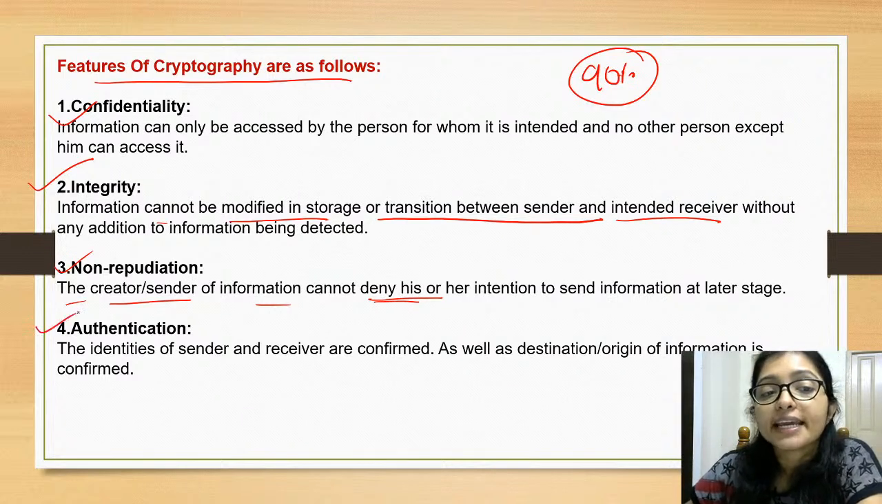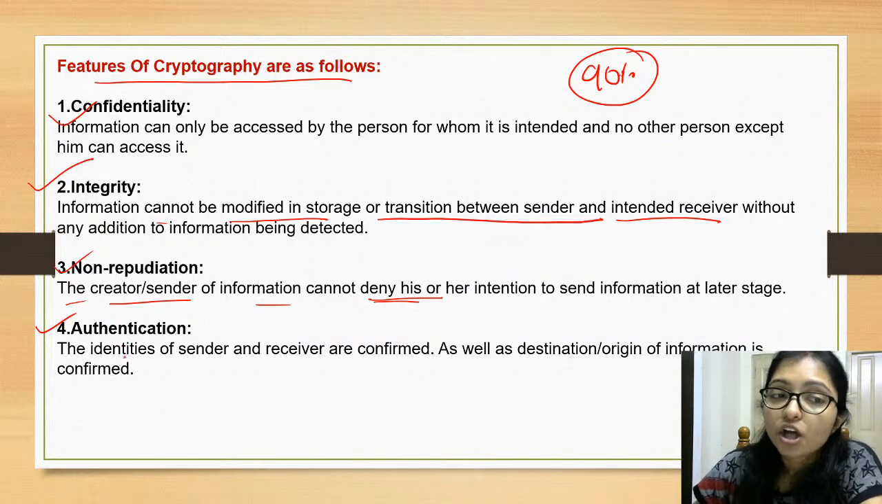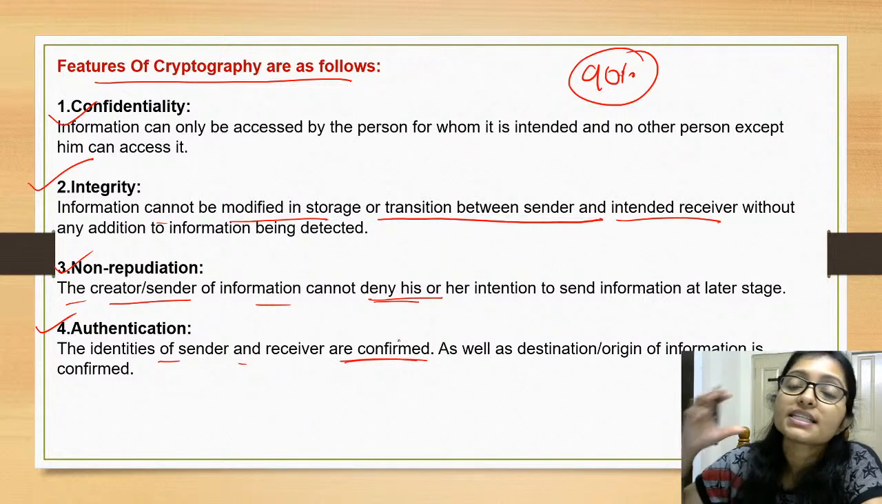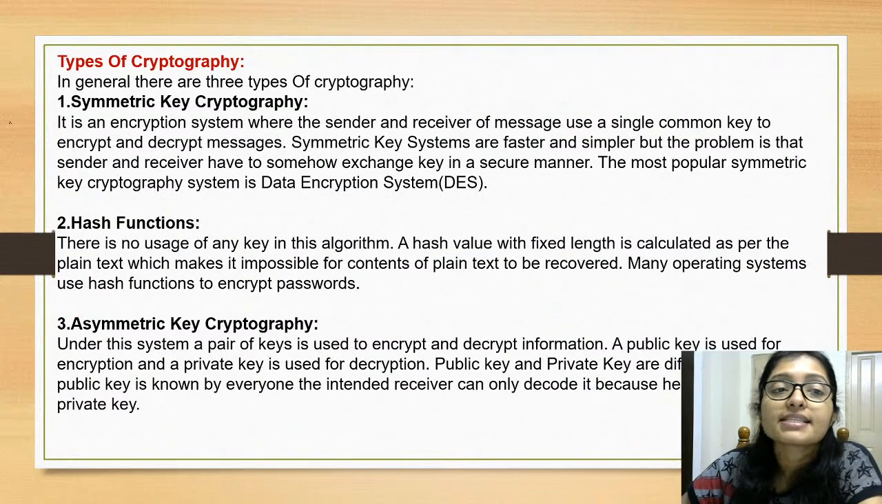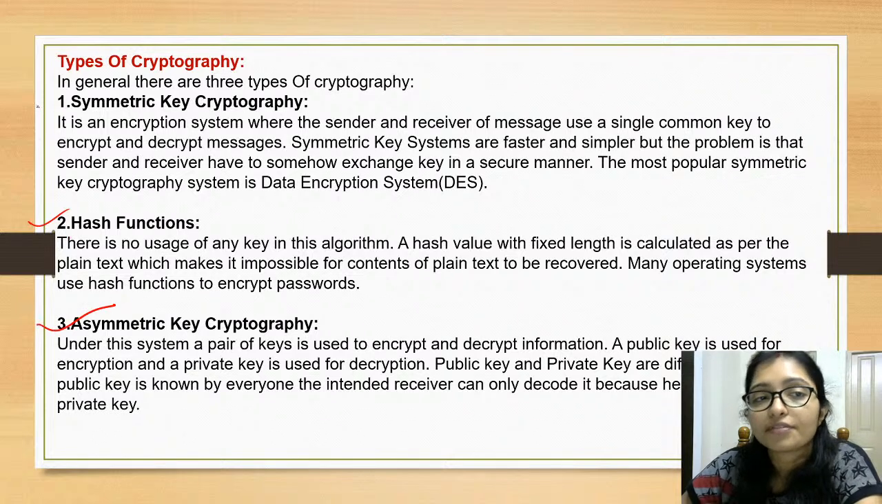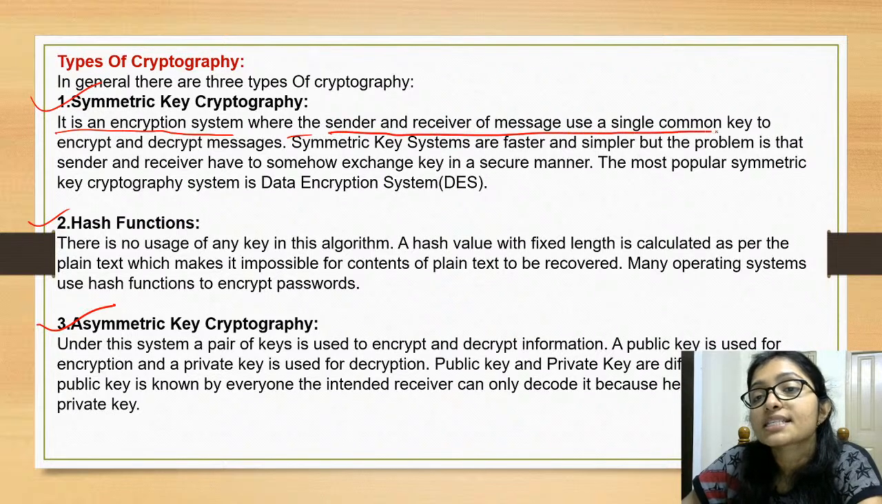And authentication. What is authentication? The identities of sender and receiver are confirmed. Means what is that? It is authentic, that is, an authentic sender and receiver. And symmetric cryptography, hash function, asymmetric cryptography. Symmetric cryptography is where we are using the same key, the encryption system where sender and receiver encrypt the message using a single common key.